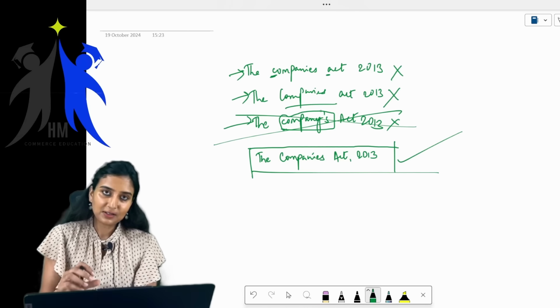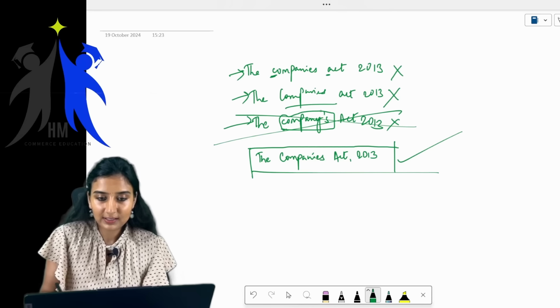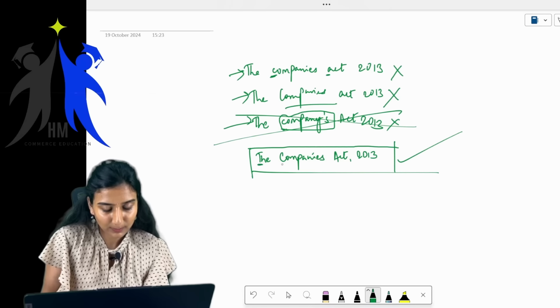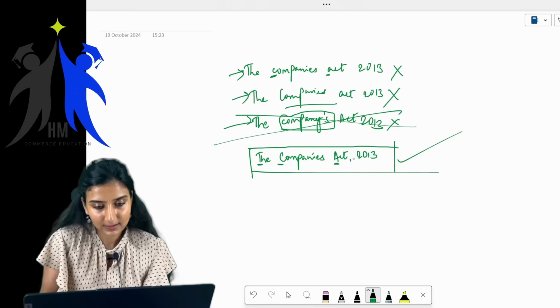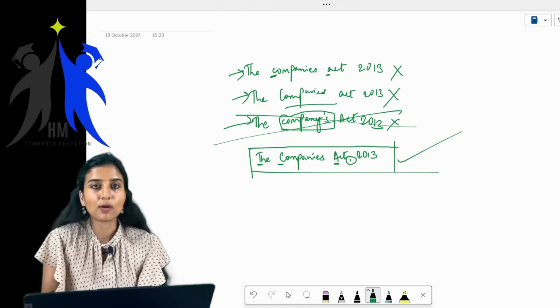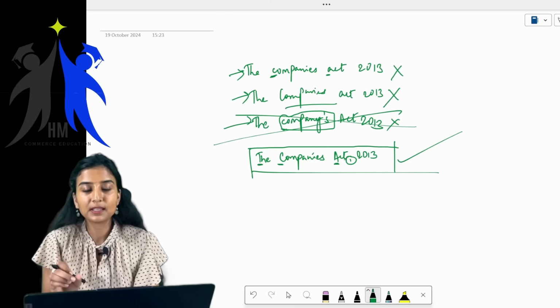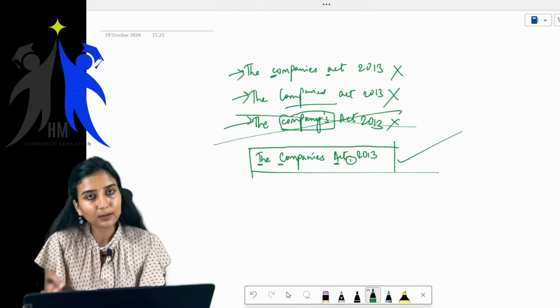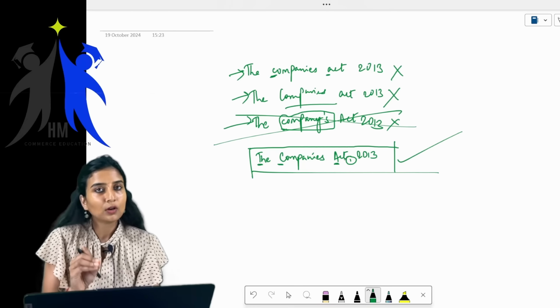There is always a way to write the name of the act. Always make sure the first letter is in uppercase. Also, you have to add this comma. The Companies Act, comma 2013. This is how you write. It's not only the Companies Act, children. If it is any act, you need to follow this particular rule.